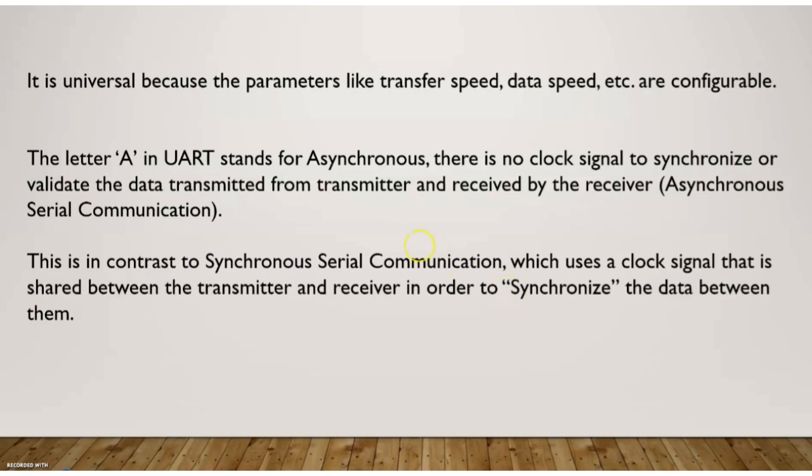Next, why is it called Universal Asynchronous Receiver Transmitter? It is called universal because parameters like the transferring speed, the data speed, everything is configurable. We can change the speed of data transfer; the speed can be programmable or configurable. Now the next letter is A. In UART, A stands for asynchronous. Now what is this term called asynchronous? What is the significance of asynchronous?